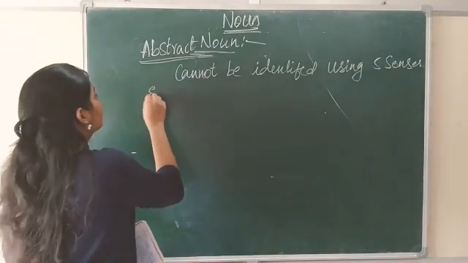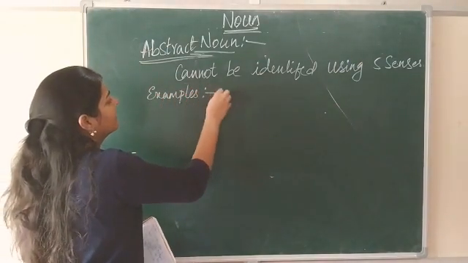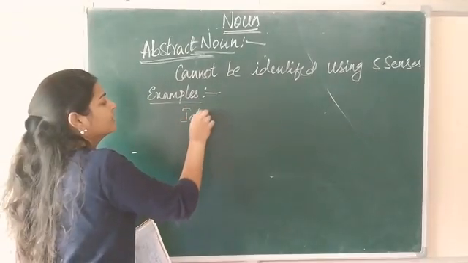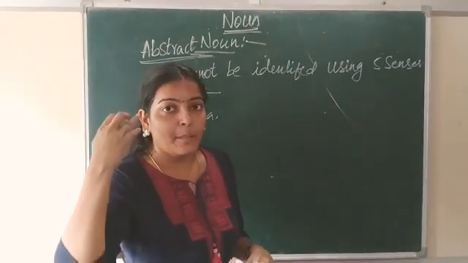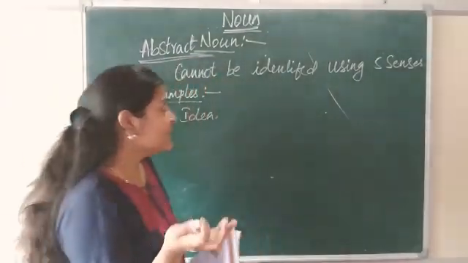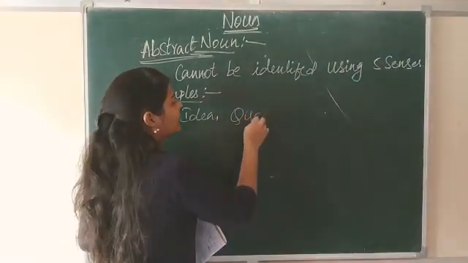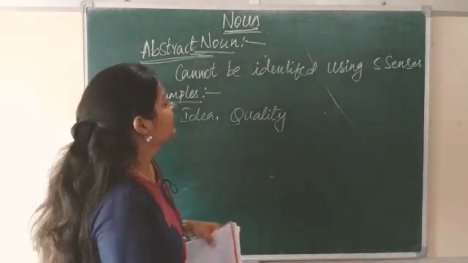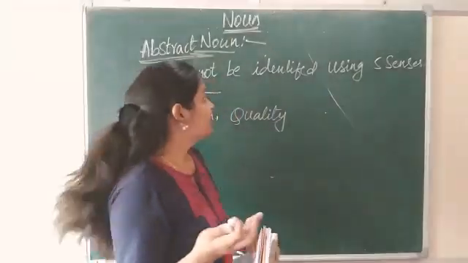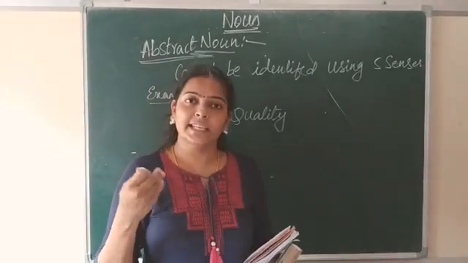For example, idea. We cannot read others' minds, right? We cannot see them with our senses. It's an idea. And quality. So quality, we cannot see with our 5 senses because quality is something that is inside.